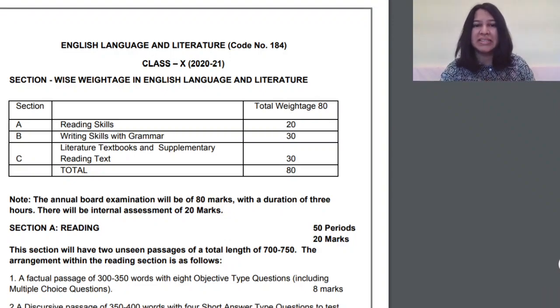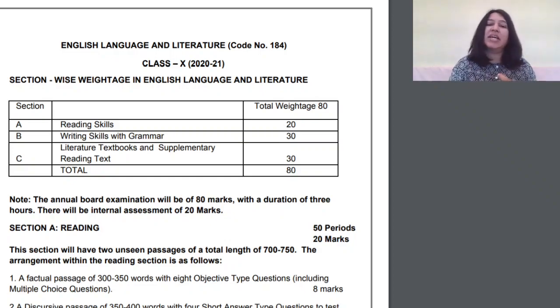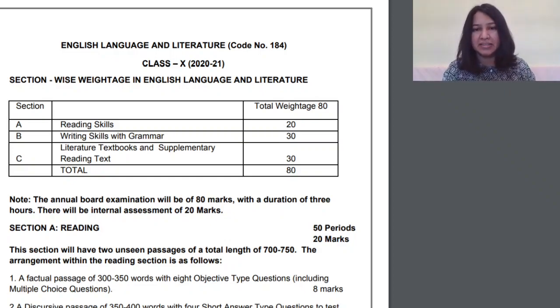So here you can see that the class 10 English board paper will be divided into three sections. Section A has reading skills, which has a total weightage of 20 marks. Section B is writing skills along with grammar. So that is a total of 30 marks.